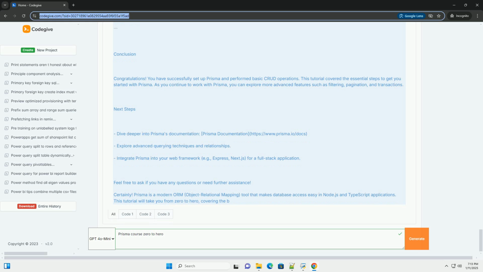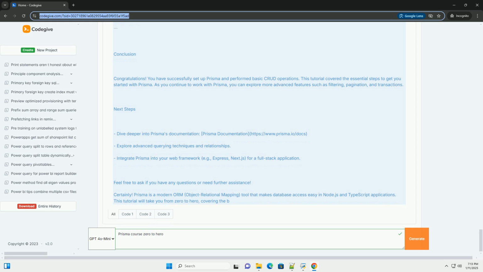Certainly. Prisma is a modern ORM, object-relational mapping, tool that makes database access easy in Node.js and TypeScript applications. This tutorial will take you from zero to hero, covering the basics and more advanced features of Prisma.